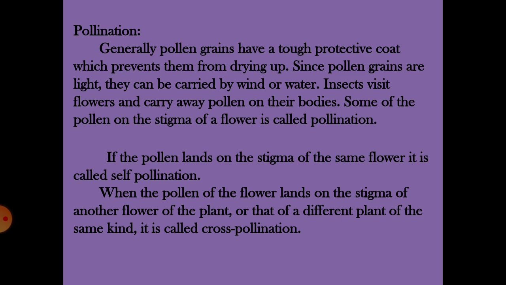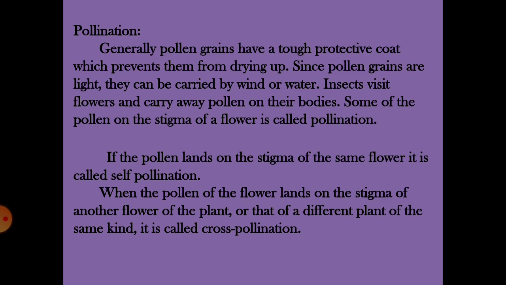These pollen grains have to be transferred from one flower to the other flower. For that they need some agents for carrying them. Such agents like the wind, water, insects or humans, you refer to as what? Pollinating agents. Now coming to the process of pollination.